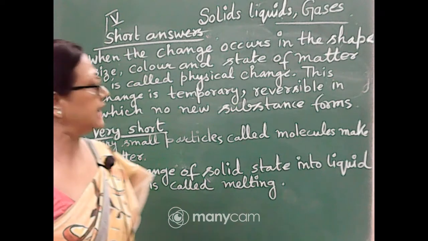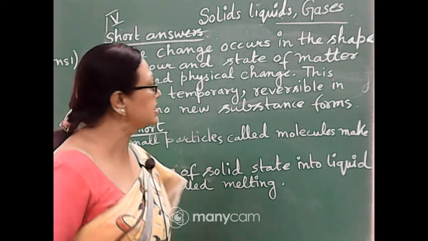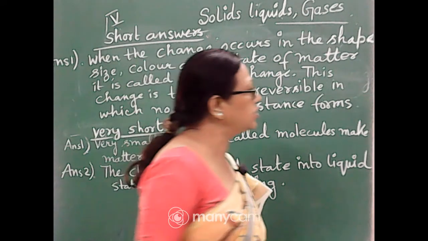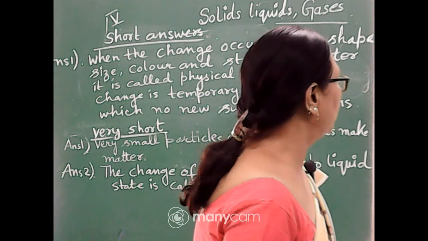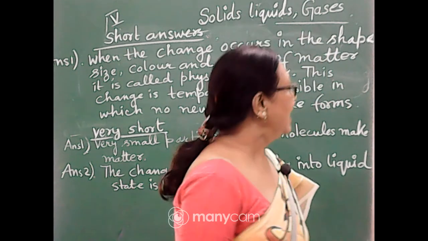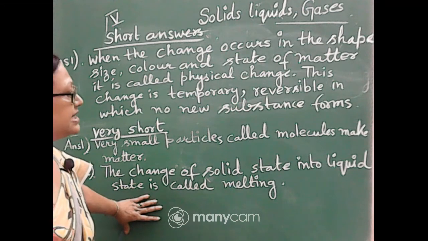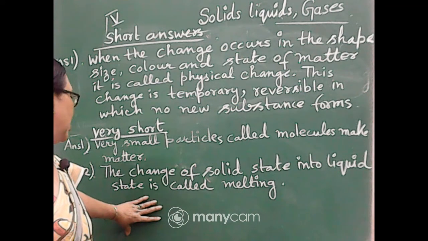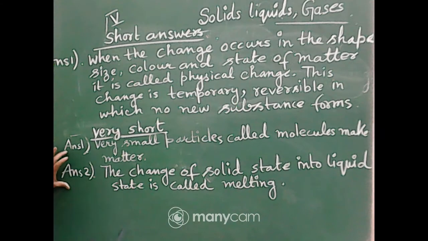So till now I didn't write the second question. I don't understand what you are talking about. You cannot see the board. In very short answer, this is the answer: the change of solid state into liquid state is called melting. This is the very short answer, answer 2.